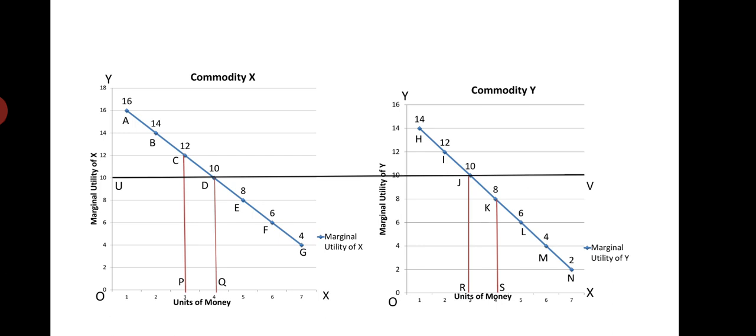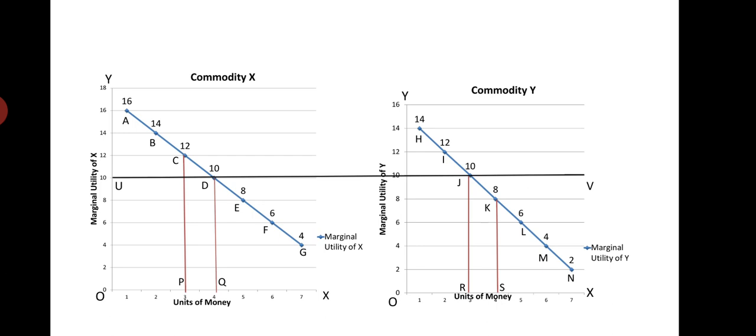But if he does not follow it, and spends 3 units of money on commodity X and 4 units of money on commodity Y, mark here in these two diagrams: when he spends only 3 units of money on commodity X instead of 4, he loses the CDQP area, which is the utility he has to lose.